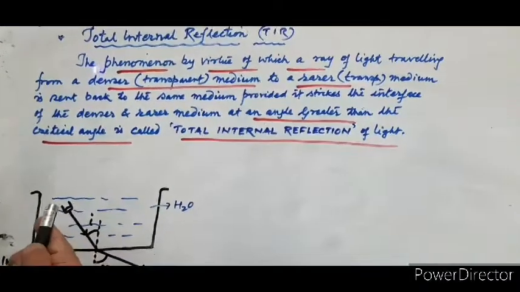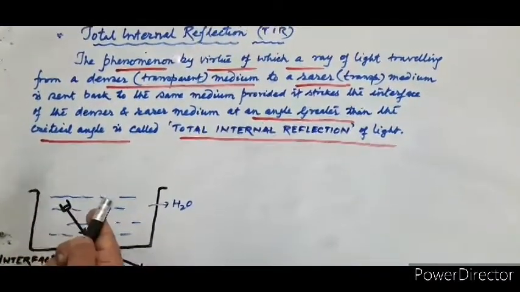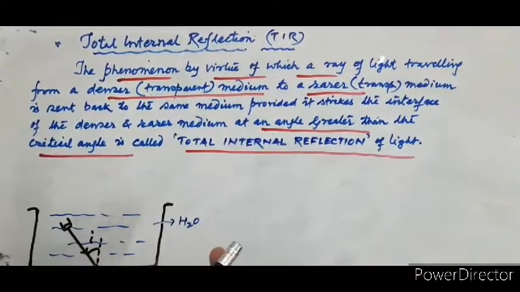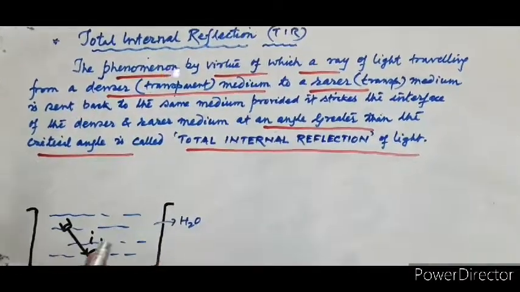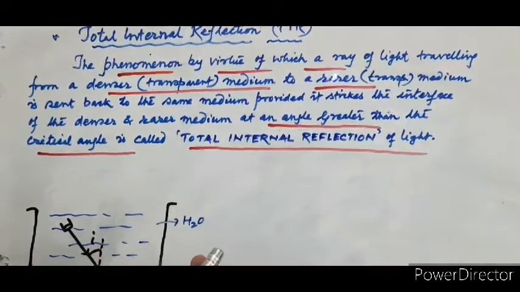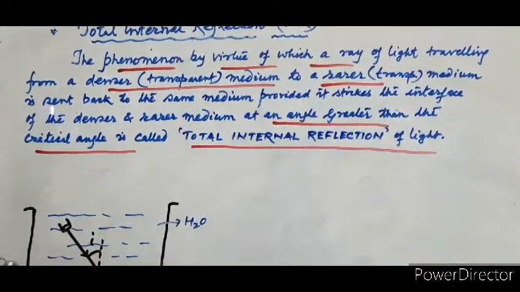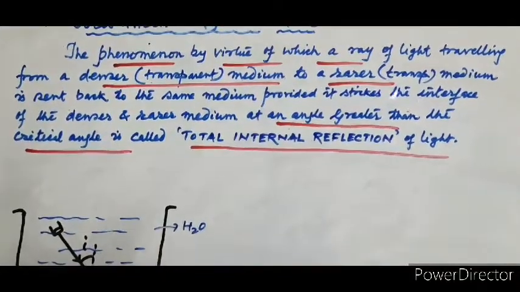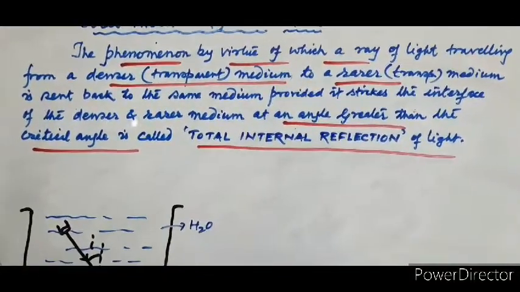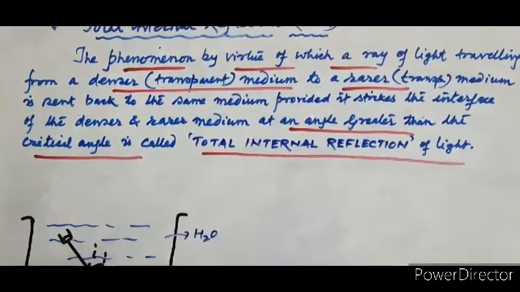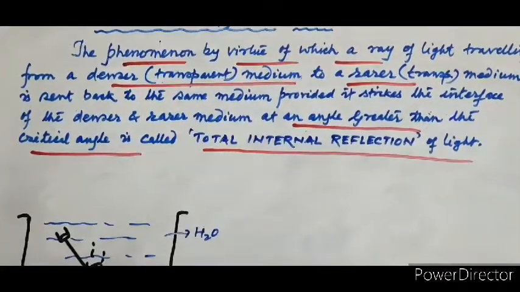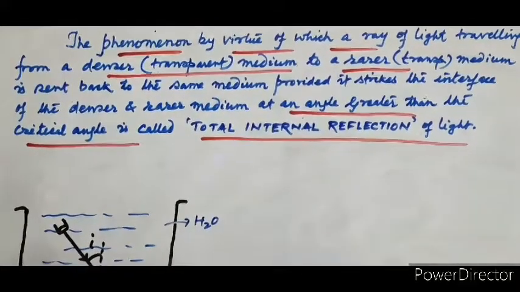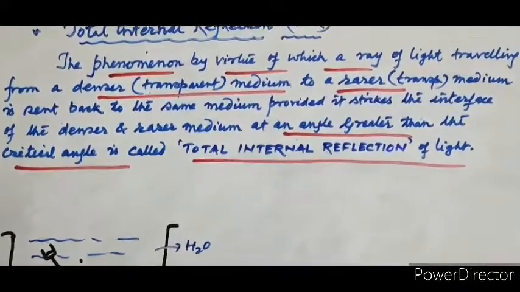Just see the proper definition: the phenomenon by virtue of which a ray of light traveling from a denser transparent medium to a rarer transparent medium is sent back to the same medium, provided it strikes the interface of the denser and the rarer medium at an angle greater than the critical angle, is called total internal reflection.